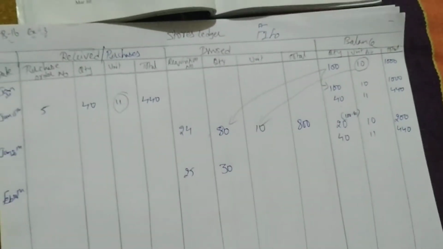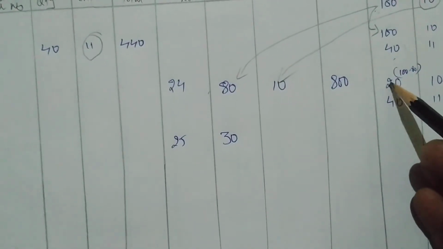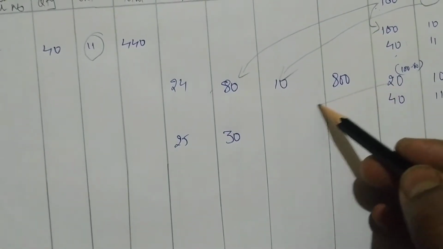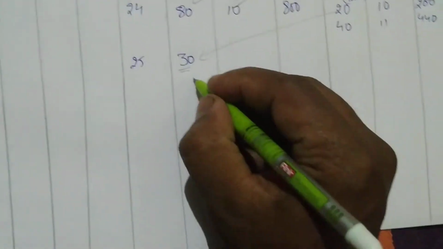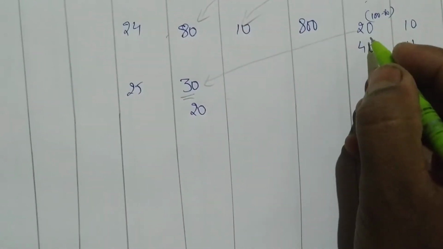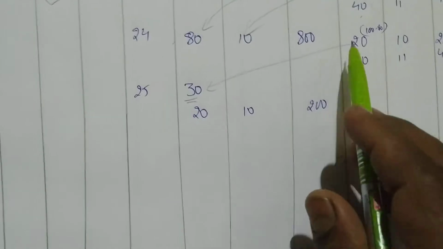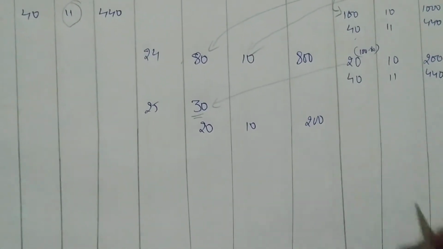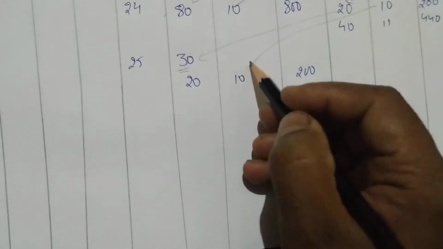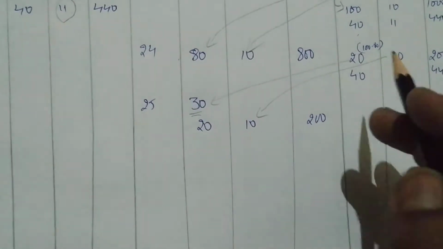Okay. Now 30 we have to issue, but we have only 20. So first you have to issue 20 from here. Okay. So first let me underline and let me issue first 20. 20 you are issuing from this 20. The price will be 10, 200. This entire 20 is exhausted. So you have issued 20 units at the rate 10 per unit. So 200 is done.